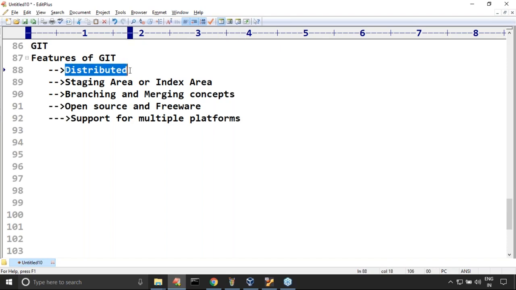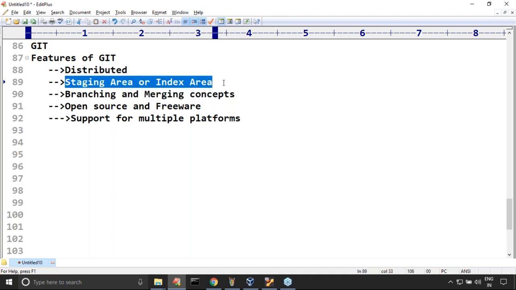Next, because of being distributed, n number of advantages are there: speed, performance, and no single point of failure. Because of the staging area, we can also cross-check and double-check our changes which are going to be committed. Internally, snapshots take less memory, so our repository occupies lesser space. We covered how all these things are implemented.